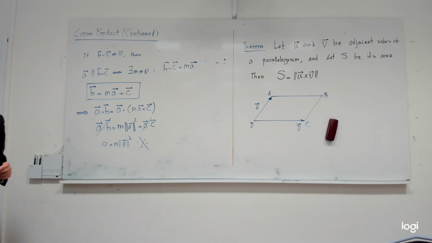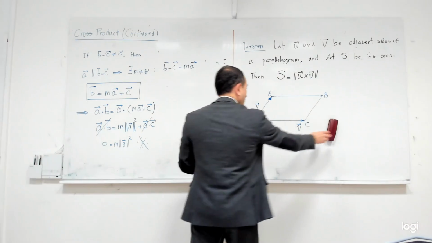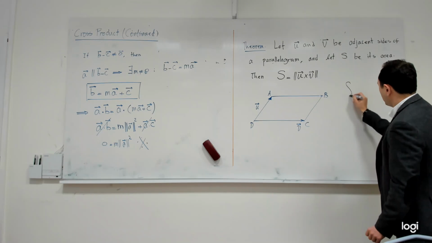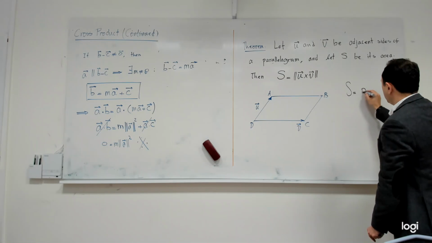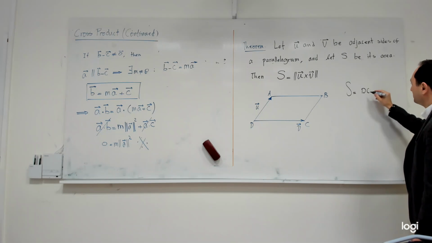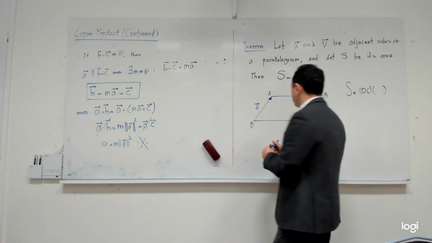The area of a parallelogram is its base, the length of the base, multiplied by the height. That is the formula for the area of the parallelogram, yes? So if I want to calculate the area from the Euclidean geometry point of view, I would write S is equal to the length of DC, then I put a pair of brackets around that and multiply it by height.